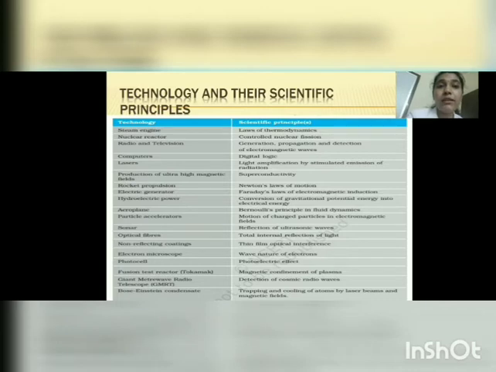Next, technology and their scientific principles. So which are the technologies? A steam engine is a technology, right? And what is the principle behind it? Thermodynamics. It works on the principle of law of thermodynamics, and it will be clear to you when you study the lesson thermodynamics in +1.